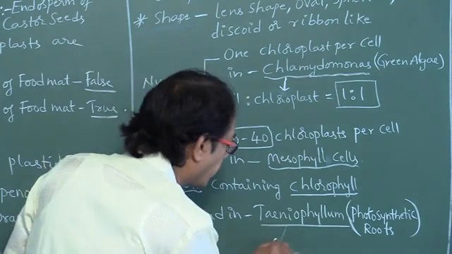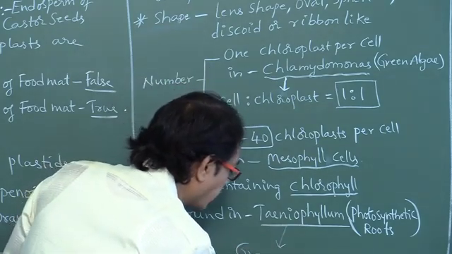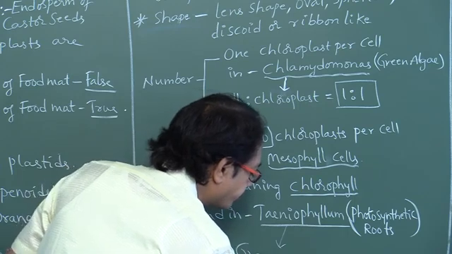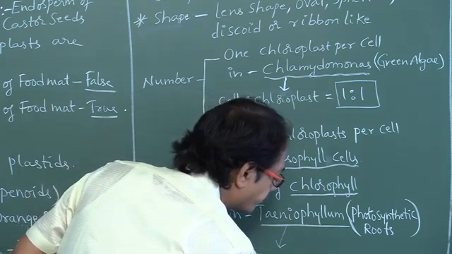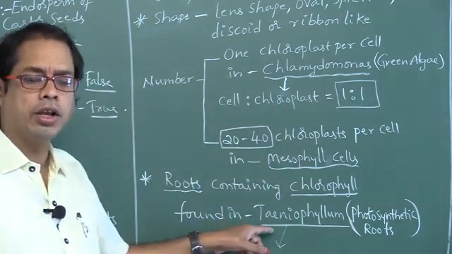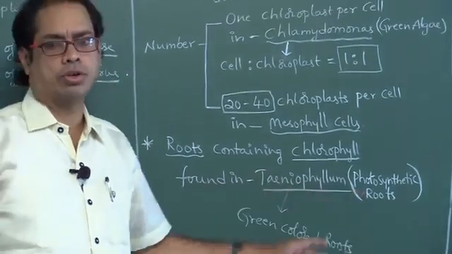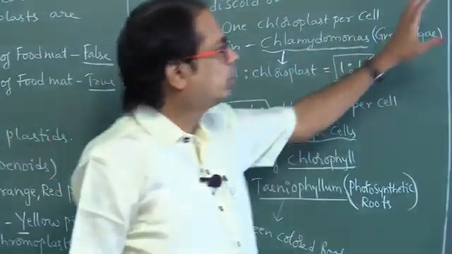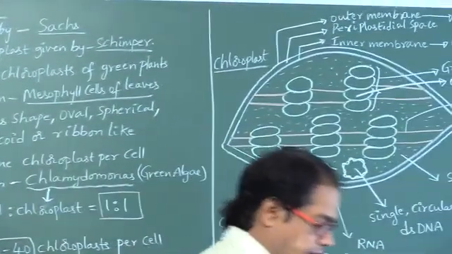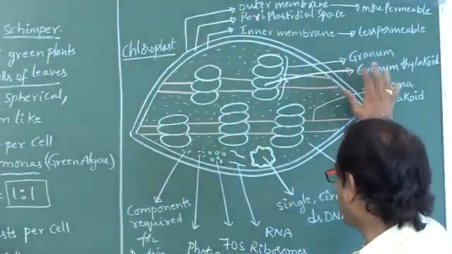Green colored roots found in Taeniophyllum show root modification, photosynthetic roots. Okay. Now look here, my dear students. This is the chloroplast diagram.